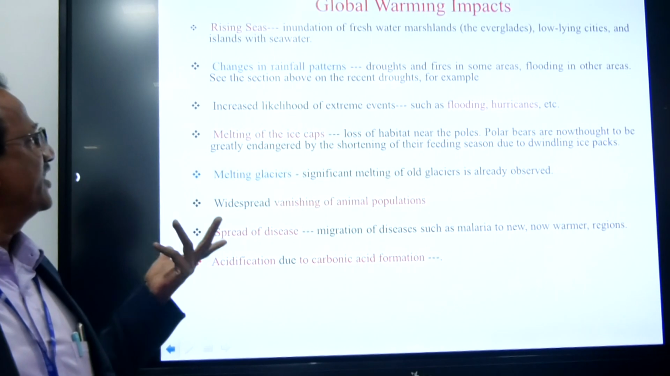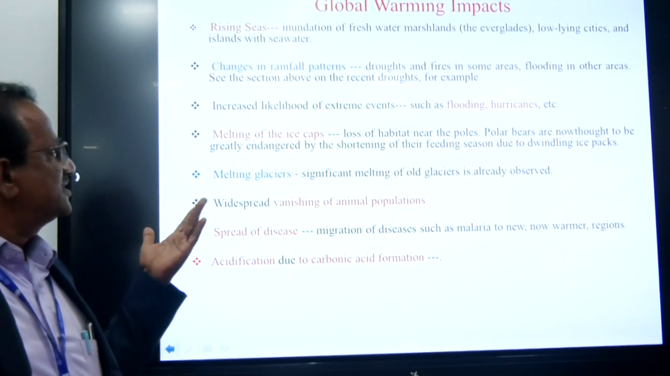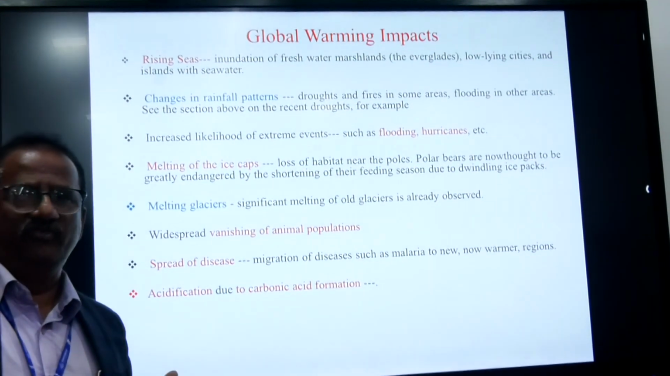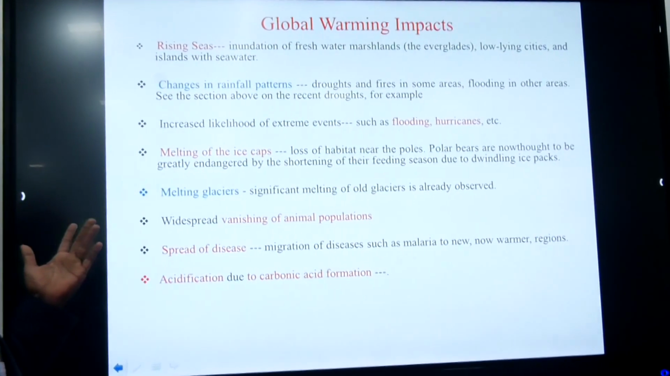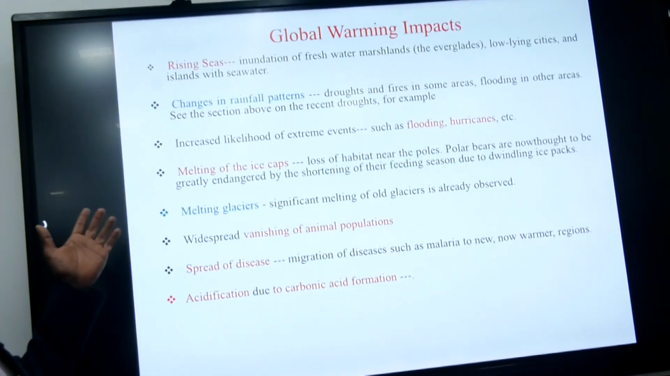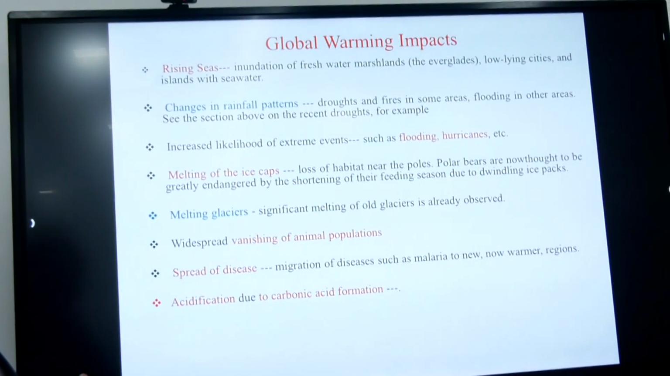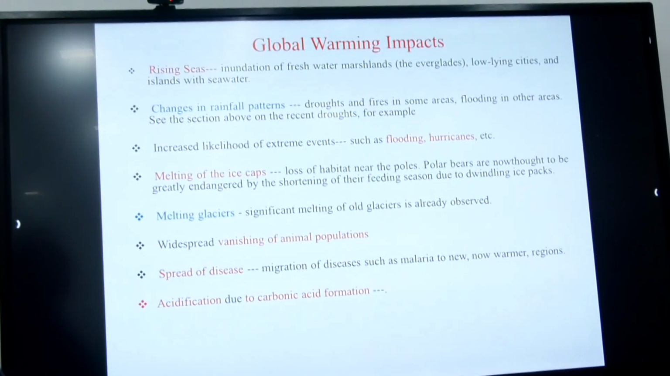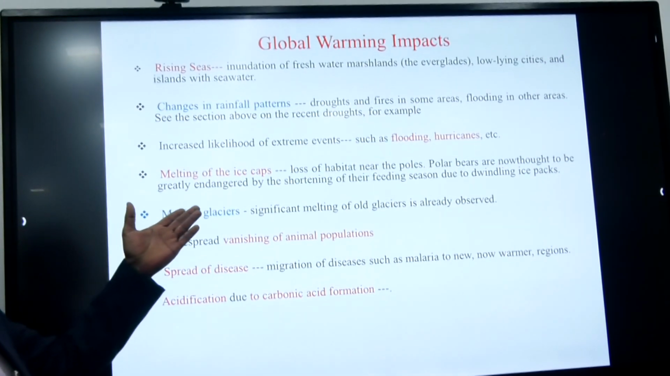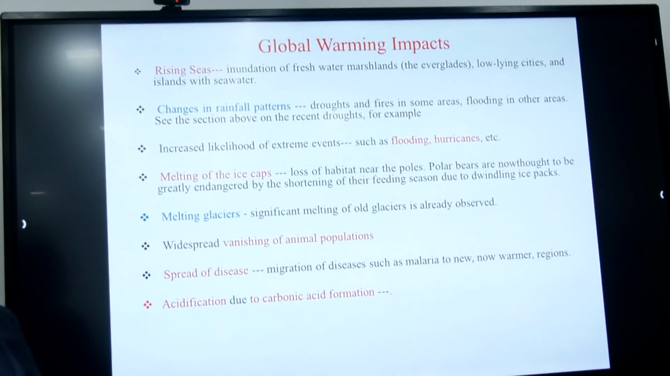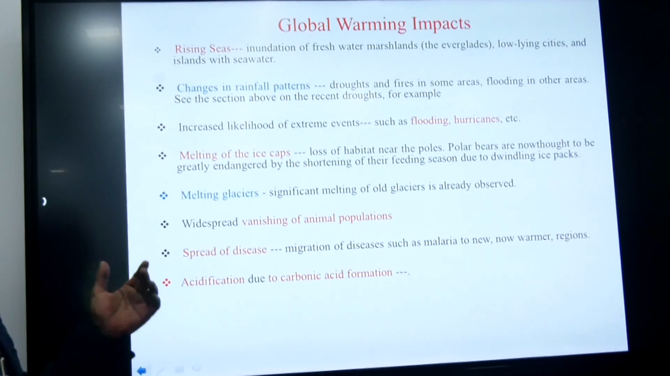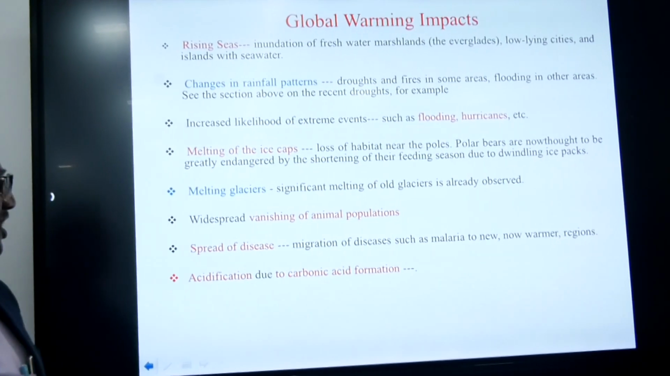Next one, changes in rainfall patterns. Rainfall patterns become irregular, with flooding in some areas and drought in others. Then there is an increased likelihood of extreme flooding and hurricanes. Then the melting of ice caps near the poles, where polar bears' habitat is greatly shortening. The ice belts are melting in the Antarctic regions. Next, melting glaciers. Significant melting of glaciers is also observed.